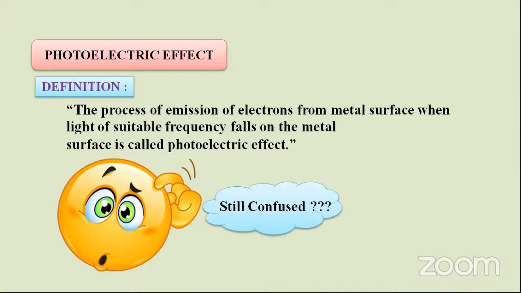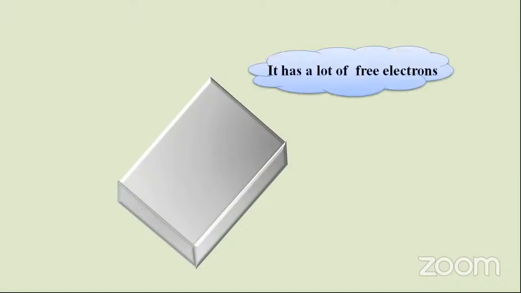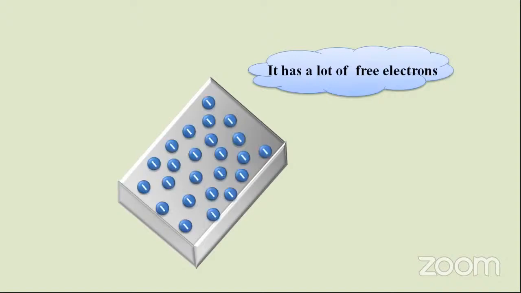Still confused? Let me explain very clearly. Let us study the photoelectric effect in detail. Consider a metal surface. This is a metal surface, and it has a lot of free electrons. I will draw the electrons.